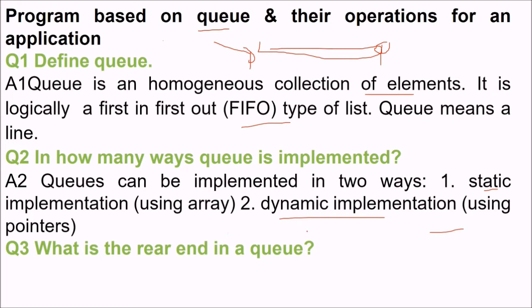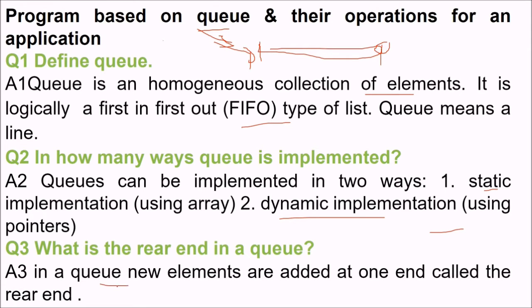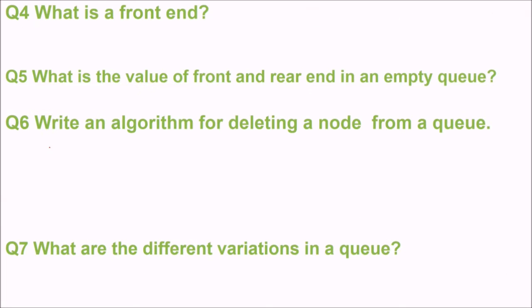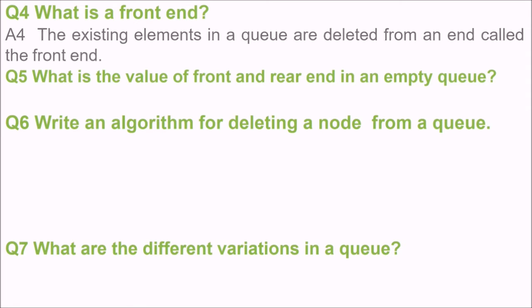What is the rear end in a queue? As I said, the next person who is going to come will stand last in the queue. This is the rear end in the queue. So in a queue, the end where new elements are added is called the rear end. So the question automatically comes, what is the front end then? The answer is obvious: the existing elements in a queue are deleted from an end which is called the front end.